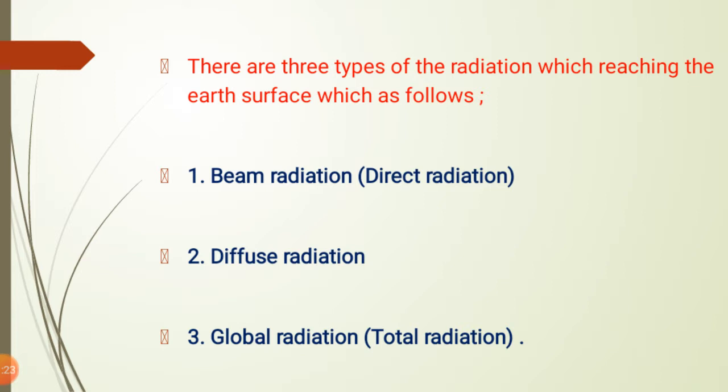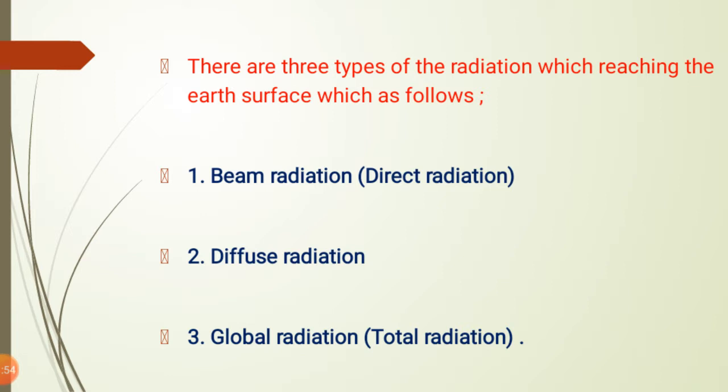The radiation coming to the earth surface is again classified into three types, depending on the mechanism, whether the intensity of the radiation is maximum or minimum, whether the radiation comes directly to the earth surface, or is scattered here and there before it reaches the earth surface. So there are three types of radiation reaching the earth surface, as follows.